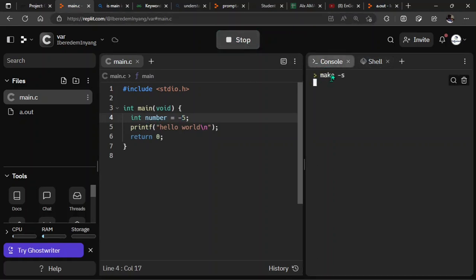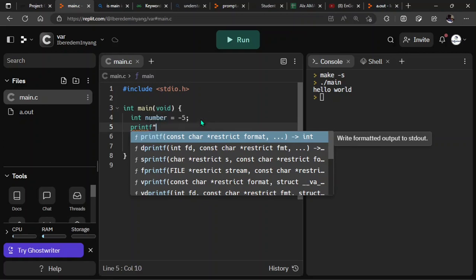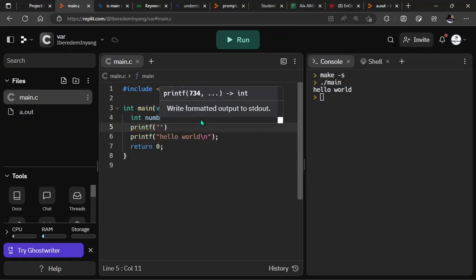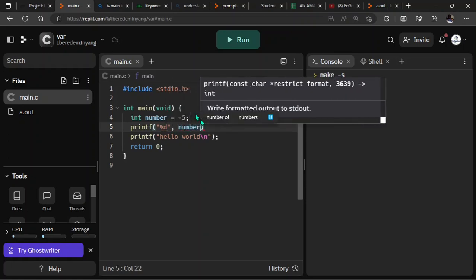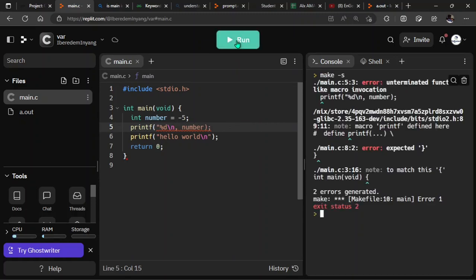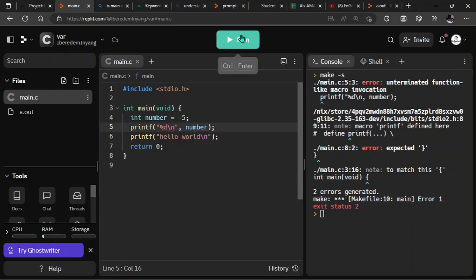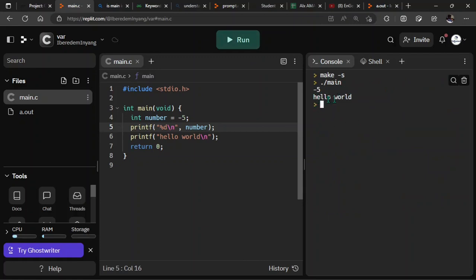If I run this code, you can see that we have minus. Do we have it? Okay, I've not actually printed it out, so let's print it. Let's print f, and then our format specifier is going to be d, and then we have the number inside. Take this to the end of it and then semicolon. If you run this program, you will see that we have minus 5 hello world. So let me put slash n so that it will take us to a new line. Let's run that again. Okay, there's a problem right here. Sorry about that. I'm supposed to close this. Okay, so let's try it again. Sorry about that. So we have minus 5 and hello world.